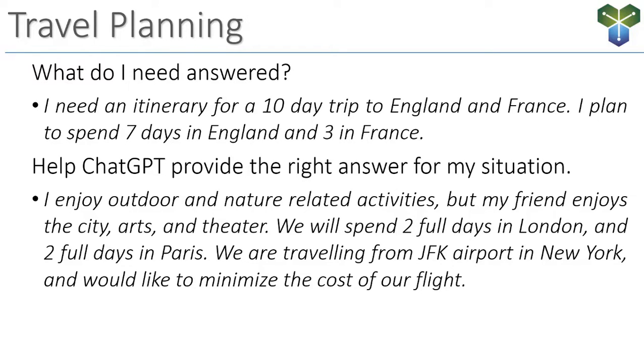Next, whoa, look at this. But my friend, there's someone else coming. ChatGPT did not know that from the first prompt. But my friend enjoys the city, arts, and theater. So now the system knows that someone else is coming, but that someone else wants to do other things than I want to do. City, arts, and theater contrasted with outdoor and nature-related activities. So that has to be integrated into the plan here. We will spend 2 full days in London and 2 full days in Paris.